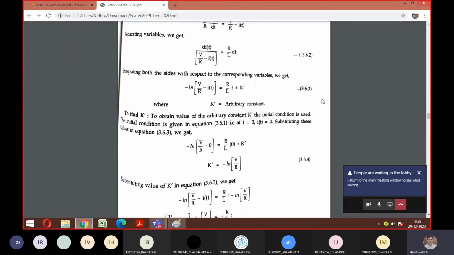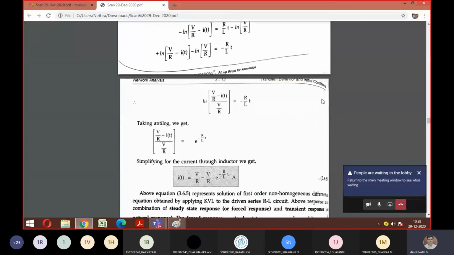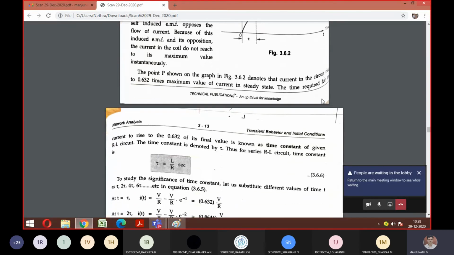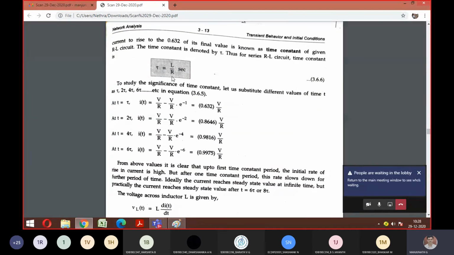So we have found the current, right? Let me go with the way to solve the voltages also. So straight away we'll go to that part. And one more thing, I want everyone to remember this small formula also. This tau is called the time constant and the value is L by R. This L by R is helpful for you while solving the problem. It will tell you how many seconds are required to get the current flowing through your element. So remember this tau formula for the RL circuit, it's L by R seconds. Whenever you calculate the problem, you'll come to know the advantage of this. Just be aware of that.